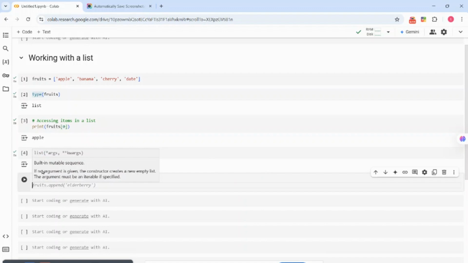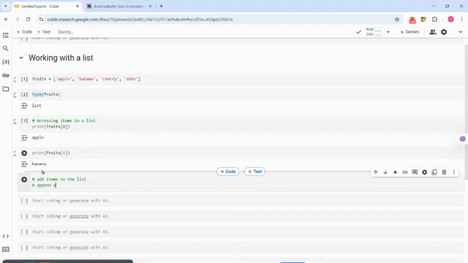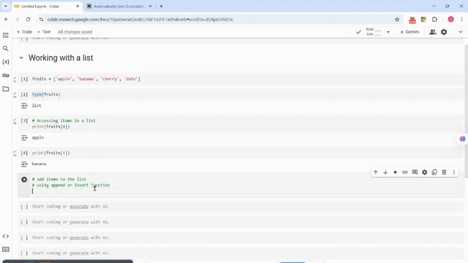For this you can use append or insert. I'm using append, using the append or insert function. Okay, so if you need to add orange or any other thing to the fruits, you say fruits, then append, let's append orange.